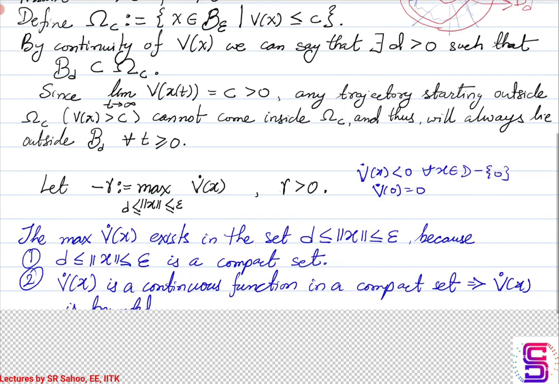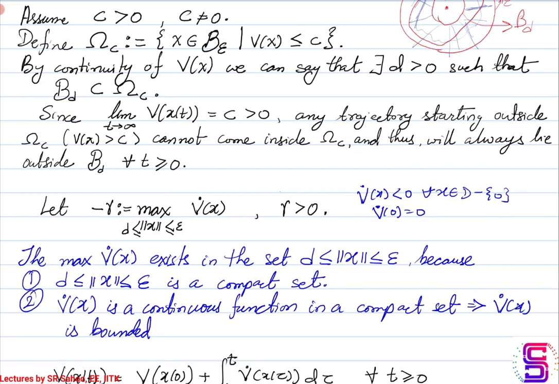Now, one can argue whether a max of V dot will exist or not. I'm already saying that there is a max which is minus gamma, but why should it exist? One, because the set that we are taking is a compact set. We are considering all those points which are at least at a distance of d and at most at a distance of epsilon from the origin.